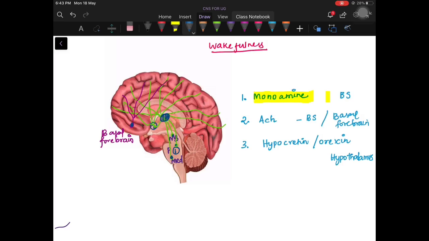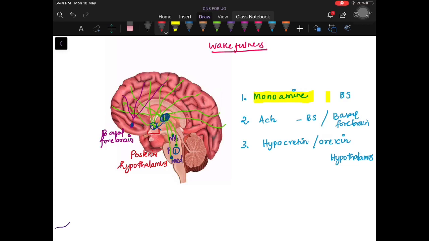There is also an extrathalamic route: without going to the thalamus, some of the fibers from the brainstem reach the hypothalamus, especially the posterior hypothalamus. From there it sends fibers, especially hypocretin or orexin, that activate the cortex and make the person awake.